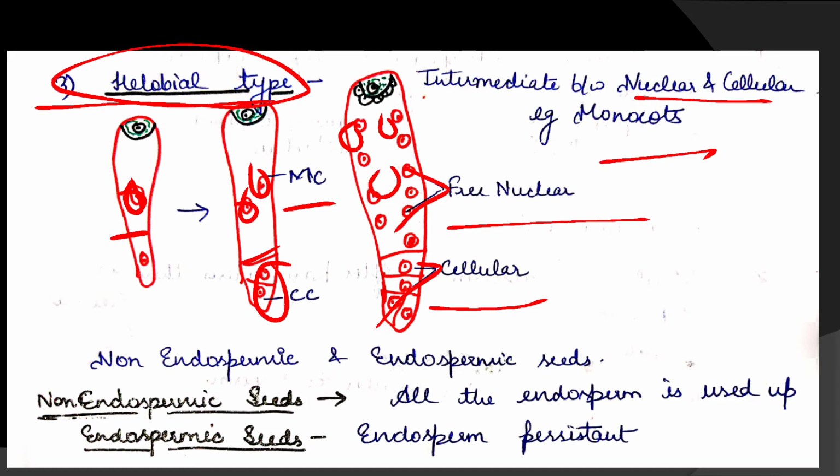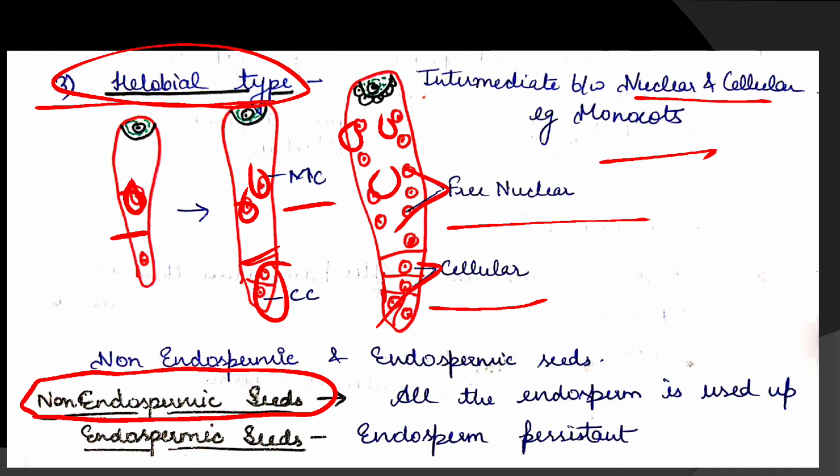Now, the embryo which is developing takes the endosperm for its development, because endosperm gives nourishment to the developing embryo. If the embryo uses all the endosperm for its development, and there is no endosperm in the seeds, then such seeds are called non-endospermic seeds, or also called non-albuminous seeds.